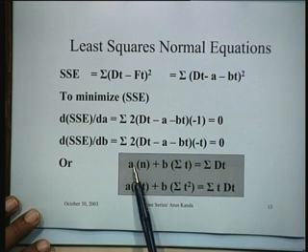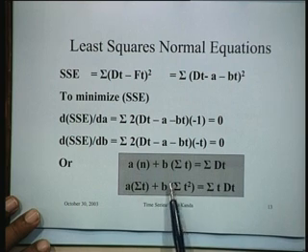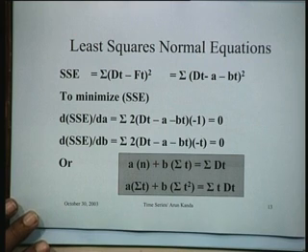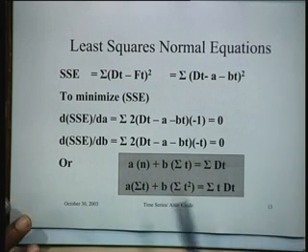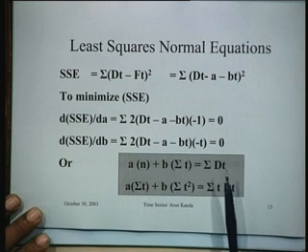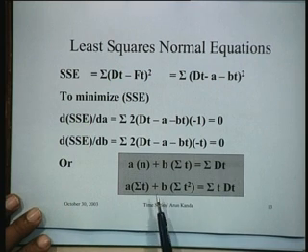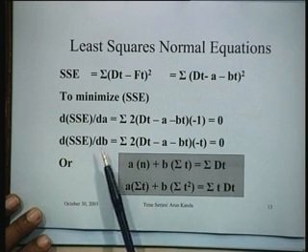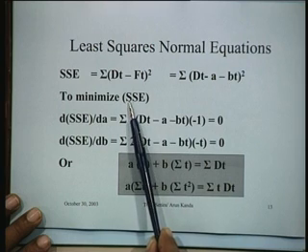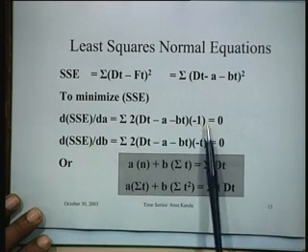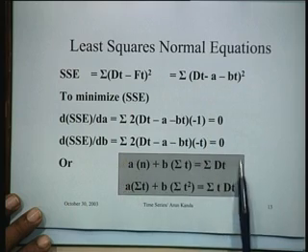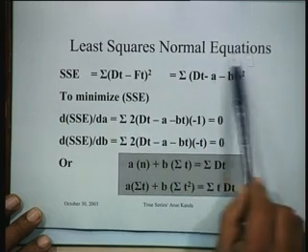So we have got two linear equations in two unknowns, the two unknowns being a and b. So you can solve them by Cramer's rule or any other method for solving linear equations. In fact, the equations obtained from the sum of squares of errors, taking derivatives, putting them equal to 0, these equations are generally called the least squares normal equations.